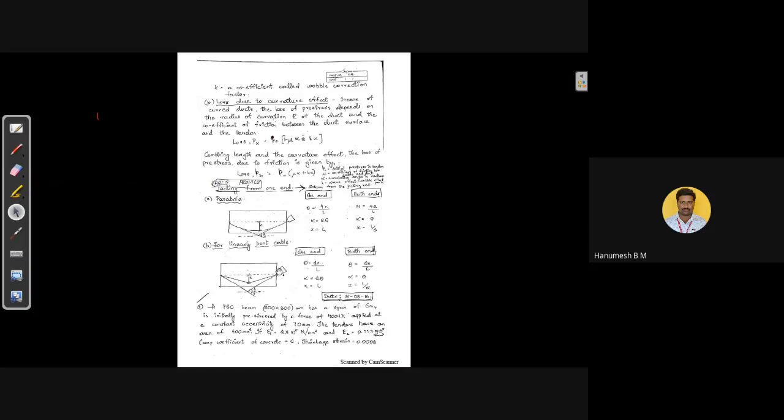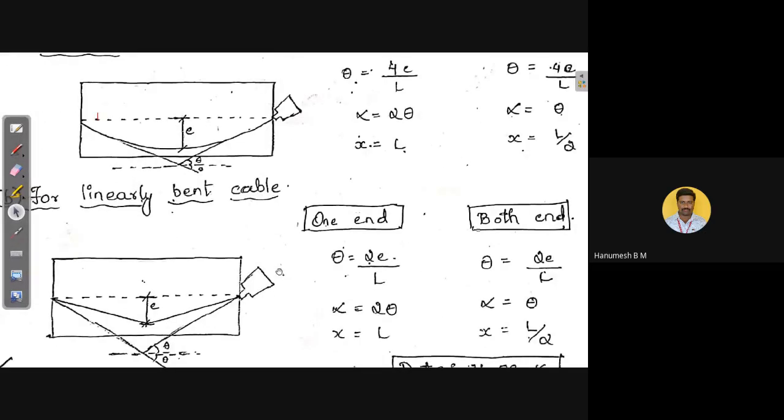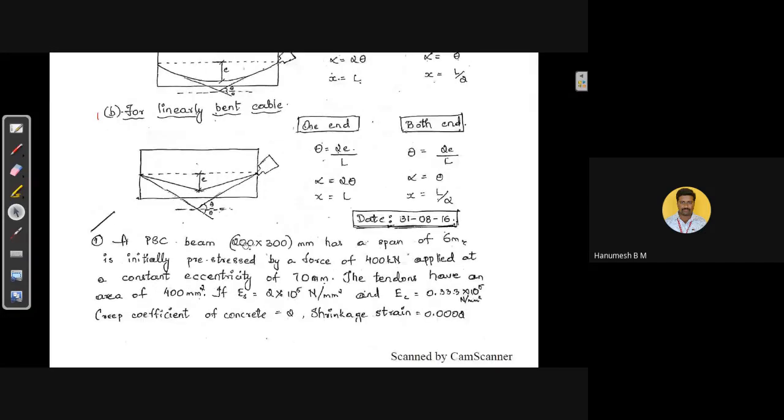Now we shall solve some problems to evaluate the losses in the pre-tension as well as post-tension members. So we take up the first problem. A PSC beam 200 by 300 mm has a span of 6 meters. The cross-section dimensions are given. 200 mm is breadth of the beam and 300 mm is the depth of the beam. And the span of the beam is 6 meters.